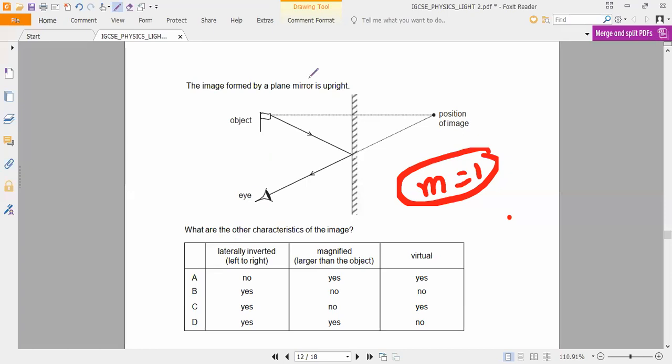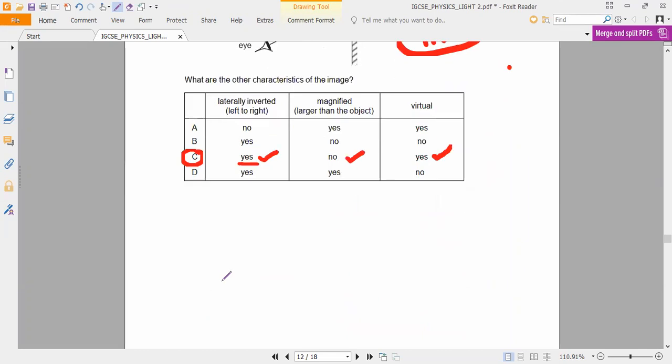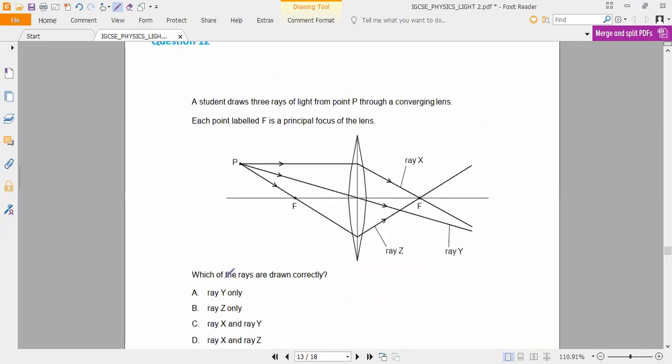Option C, sir. Very good, Madhumita. Laterally inverted, yes, it is true. Next, magnification is not possible, true. And it always forms which image? Virtual image. That is the reason. Is it a difficult question? You understand?